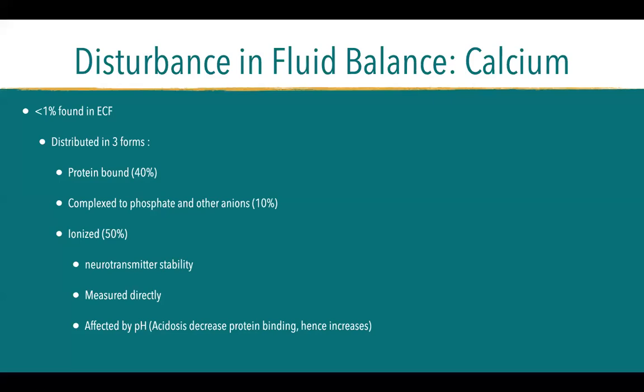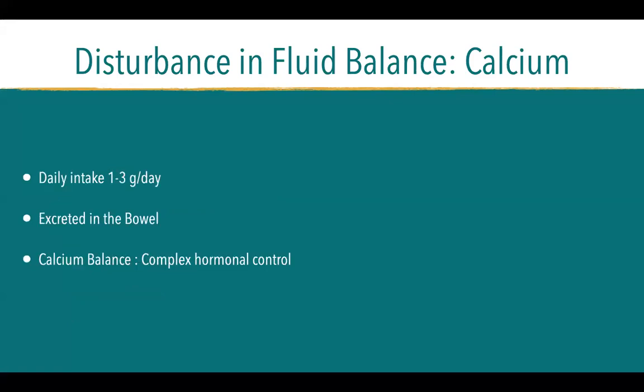Okay, another one is calcium. It is distributed in three forms. There's protein-bound, there's complexed to phosphate and other anions, and there's ionized calcium, which we usually request because it is important for neurotransmitter stability and it can be measured directly. Daily intake of calcium should be 1 to 3 grams per day. It is excreted in the bowel, and calcium balance is through complex hormonal control.